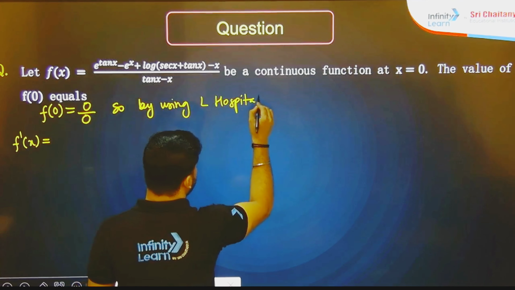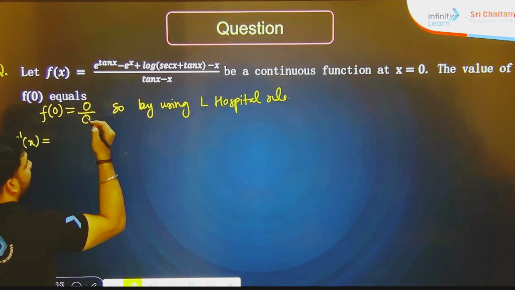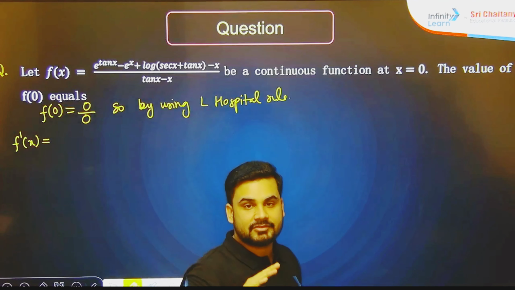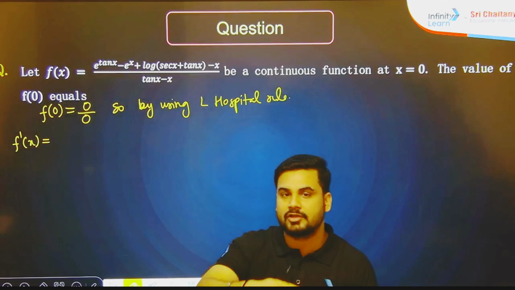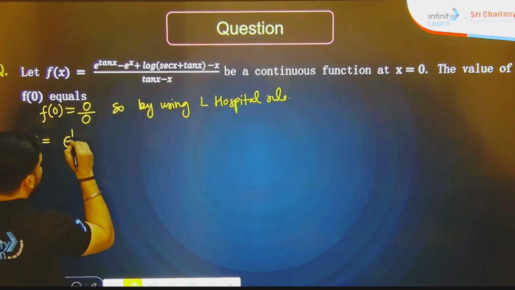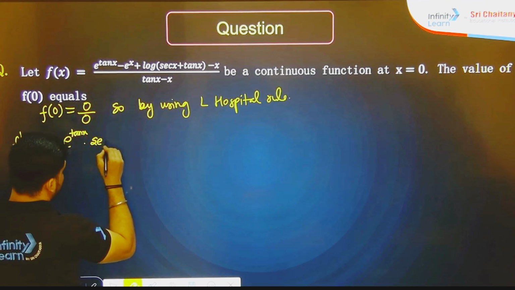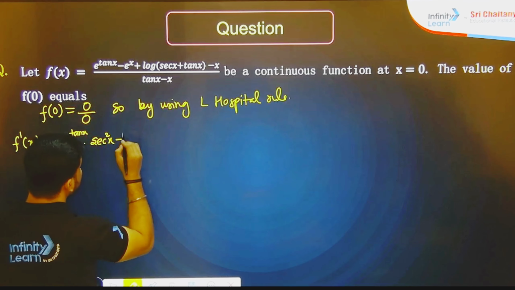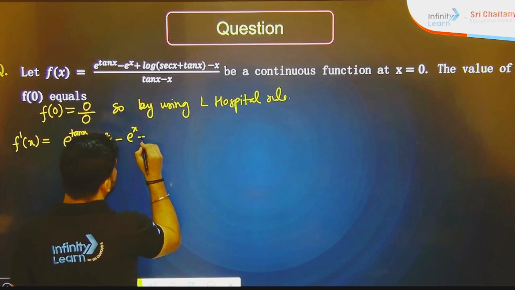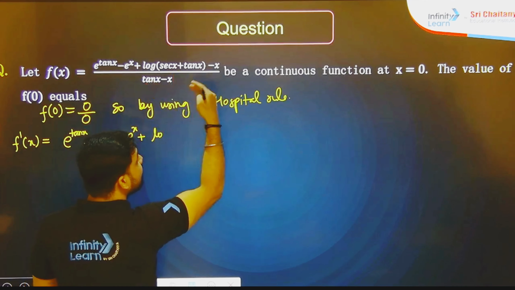What is the meaning of the L'Hospital rule? We have to differentiate the numerator separately and the denominator separately. So it is going to become e to the power tan x times sec square x, minus e to the power x, which remains the same, plus, because of log, 1 upon x.